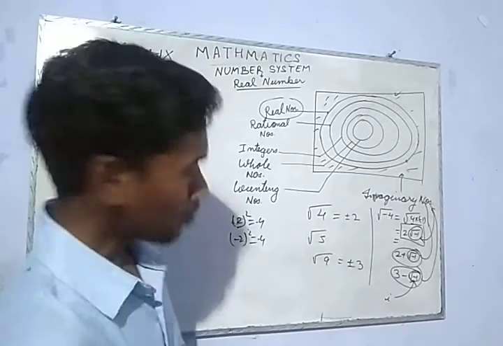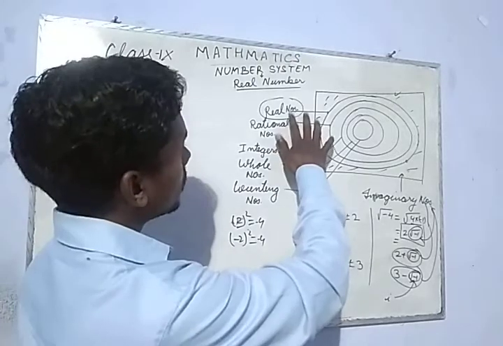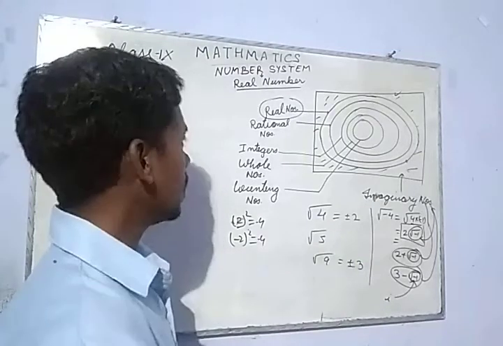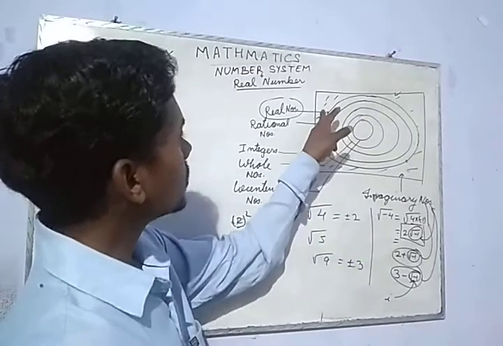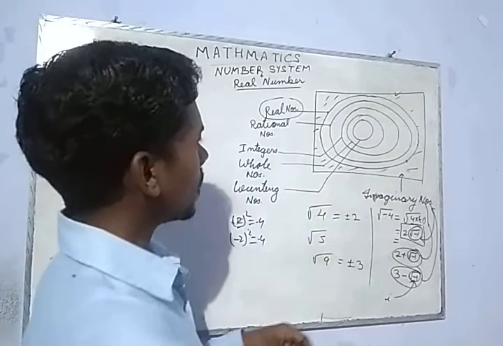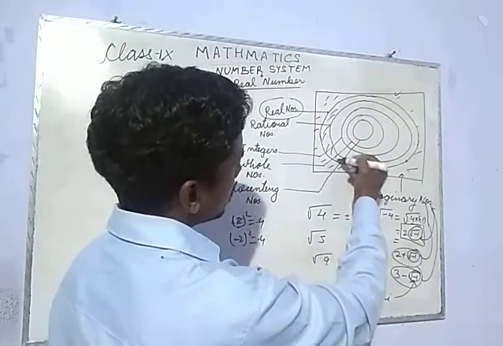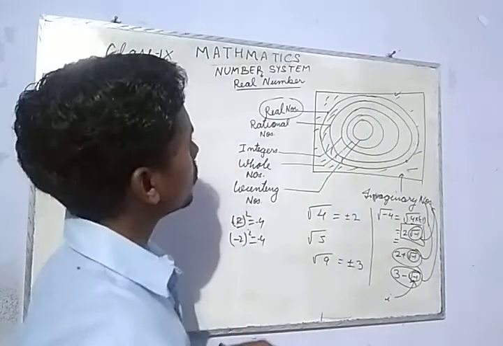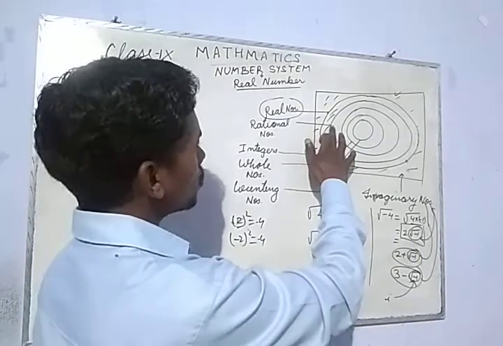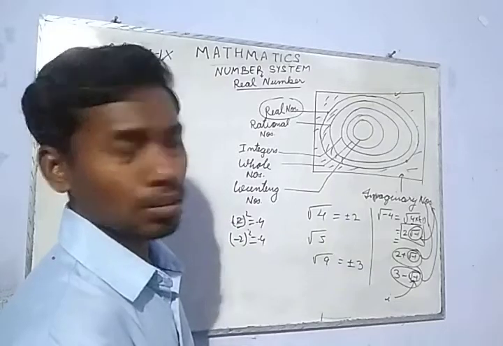Now, real numbers have physical existence, as I said. Inside the real numbers we have rational numbers. But again you see that we have a space provided all around. That means outside this there might be some numbers also existing.